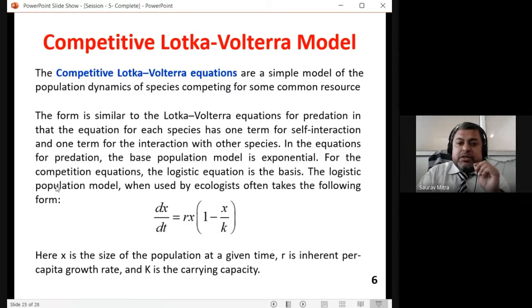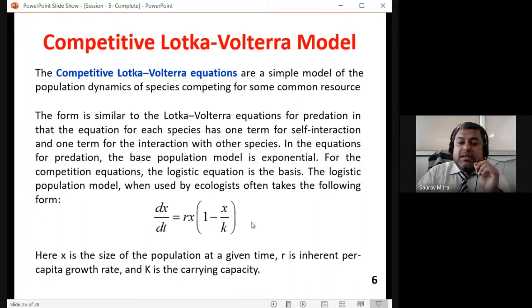In the equation for predation, the base population model is exponential. For the competition equation, the logistic equation is the basis. The logistic population model, when used by ecologists, often takes the following form: dx/dt is equal to rx times (1 minus x/K). x is the size of the population at a given time, r is the inherent per capita growth rate, and K is the carrying capacity.